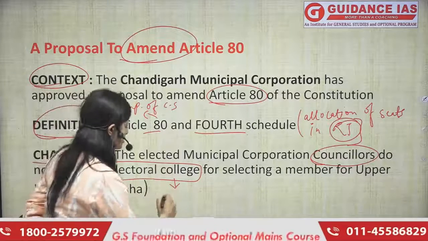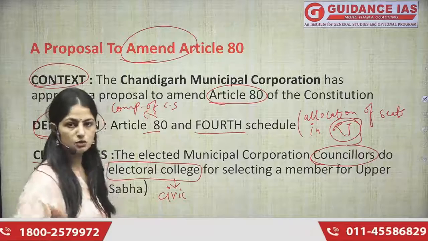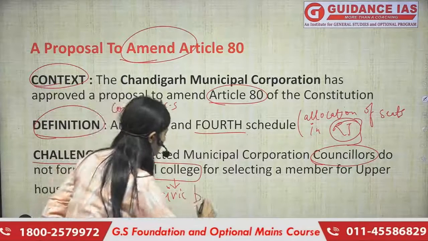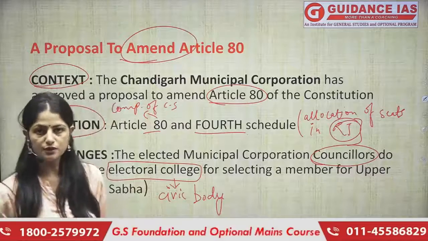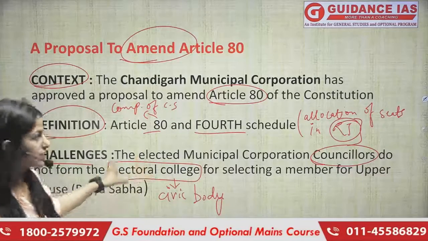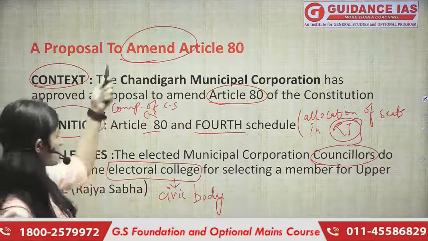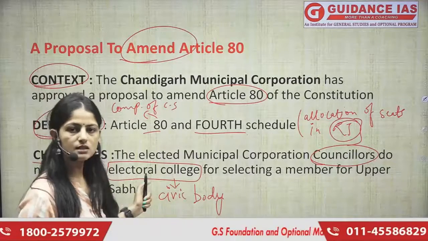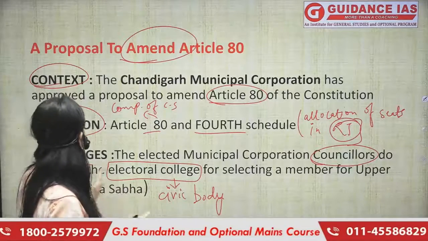Because they function as a civic body. We know that whoever the councillors are in your areas, they function as a civic body. So it will be unconstitutional for them to do this, and it will be unconstitutional if this thing happens, right? And this is exactly the biggest challenge in amending this article. I hope this is clear to you.